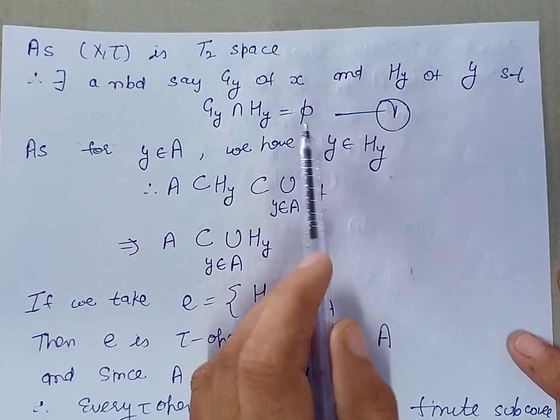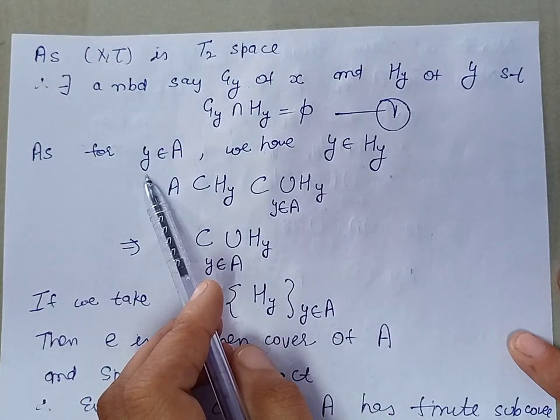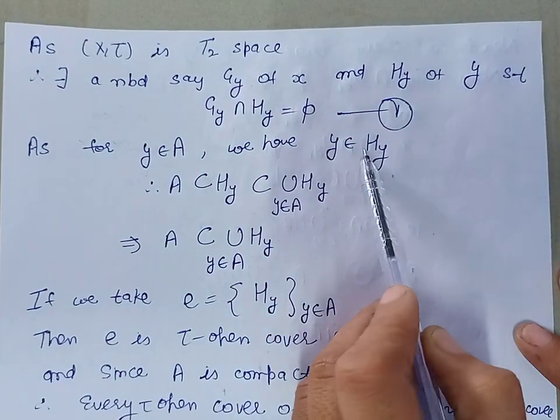Now, for Y belonging to A, we have Y belongs to HY.